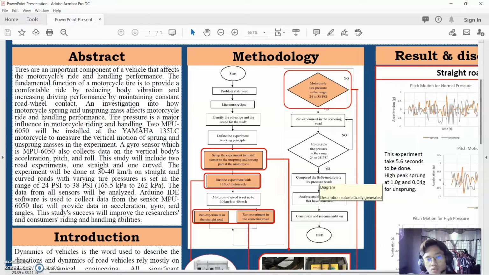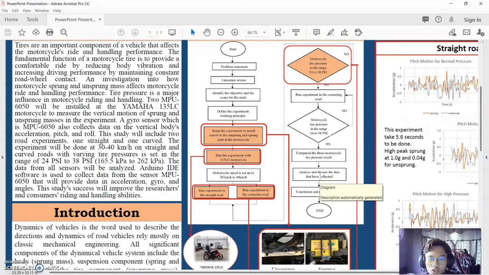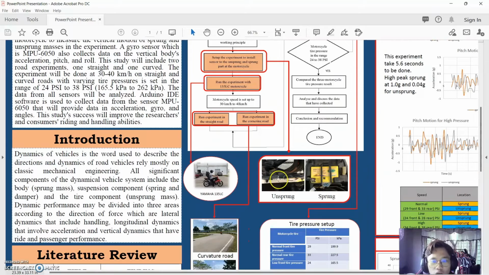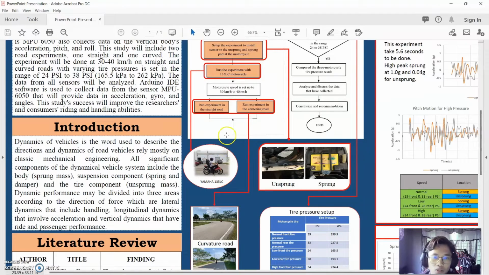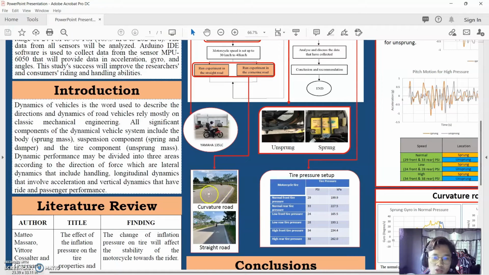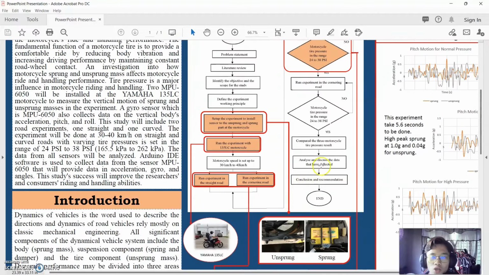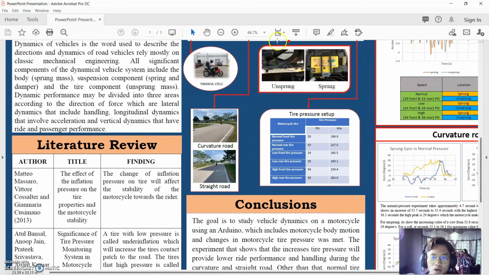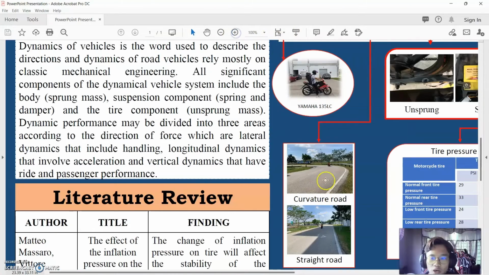We go to the next, which is set up the experiment to install sensor to the unsprung and sprung part of the motorcycle. As shown in the figure, the unsprung will be installed at the swing arm of the motorcycle, and the sprung under the seat of motorcycle. This experiment will be run with the Yamaha 135LC motorcycle. The motorcycle will run with the speed 30 to 40 km per hour in the straight and curvature road as shown in the figure. Motorcycle tire pressure is set in the range of 24 to 38 psi, as shown at the table that I have made.